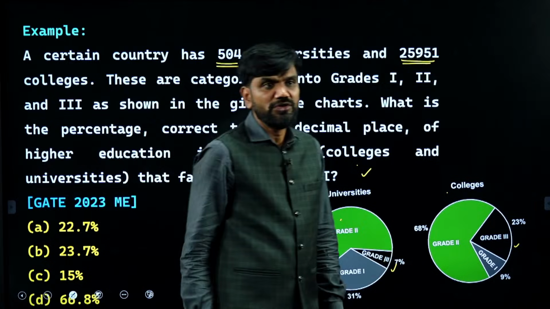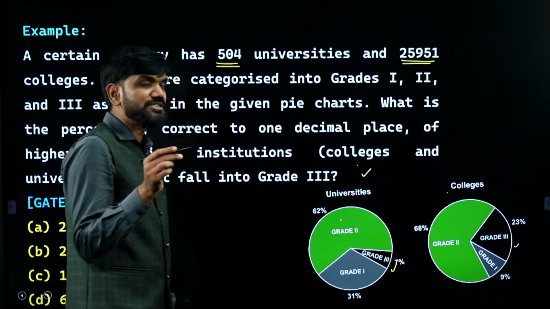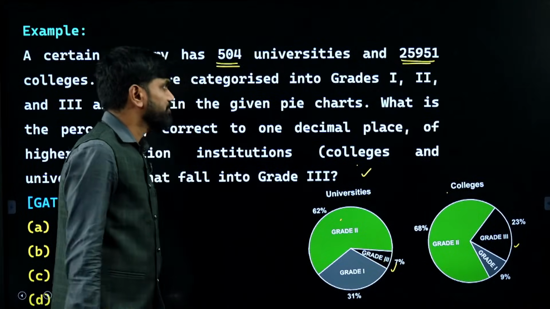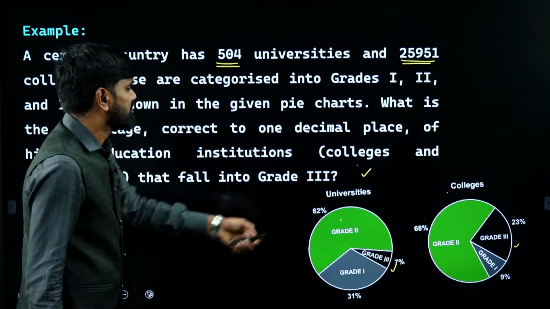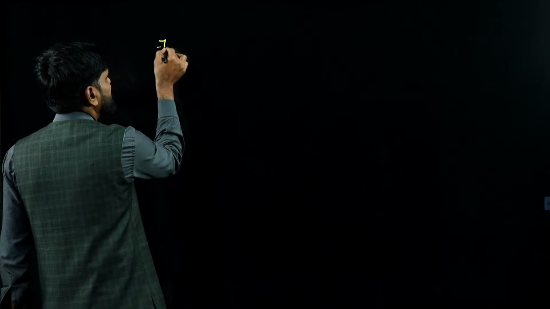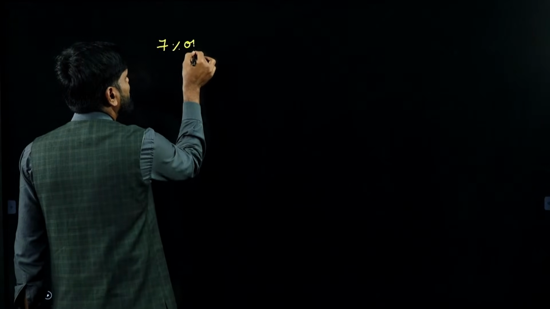25,951. So what is the overall percentage? Means what is the mistake people did, I will tell you. Then I will tell you the strategy of attacking this problem. So out of 504 we have 7%. So out of 504 we are having 7%. 7% of 504, this is how people did.